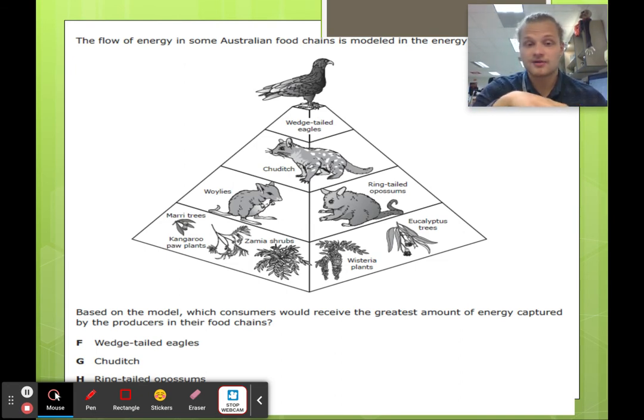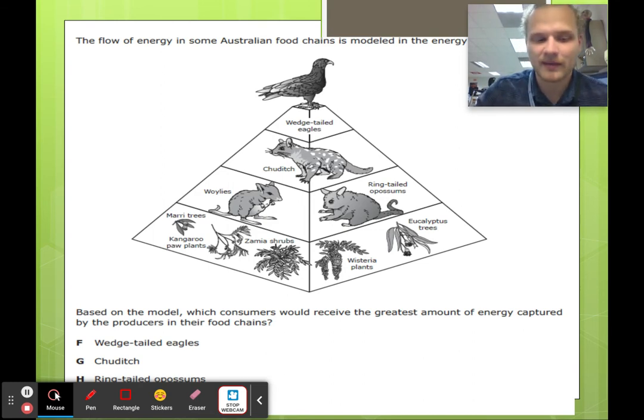Okay, compared to the secondary consumer, which is the chuditch, or the tertiary consumer, which is the wedge-tailed eagle. Okay, so the ring-tailed opossum and the wallabies are going to be your best options here. And so this involves the 10% rule.